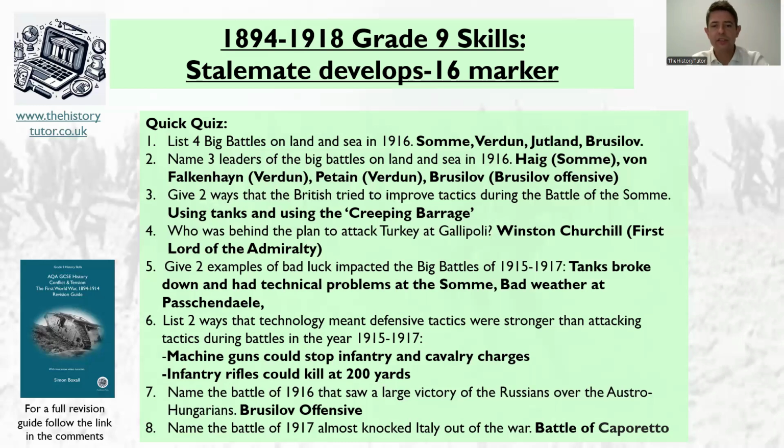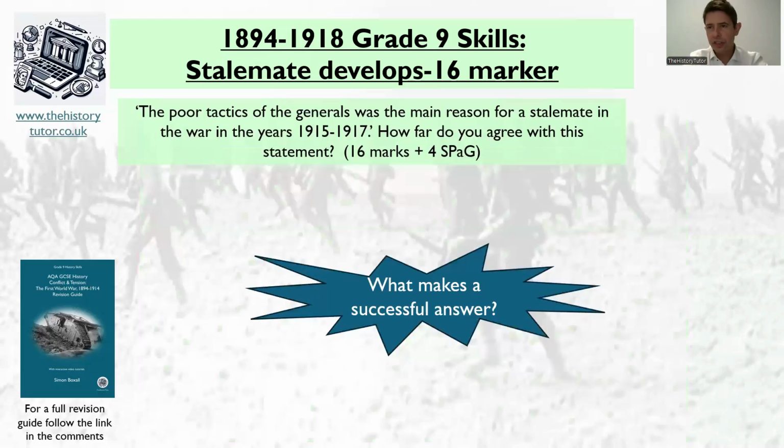Of course, barbed wire stopped cavalry charges and infantry as well. So those are the few technological changes that made defences stronger than attacks. Then the Battle of 1916 that saw a large victory of the Russians over the Austro-Hungarians, so the Brusilov offensive. And then the Battle of 1917 that almost knocked Italy out of the war, the Battle of Caporetto, where the Germans almost destroyed Italy.